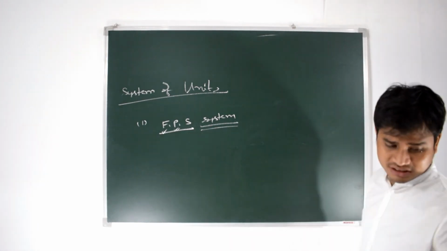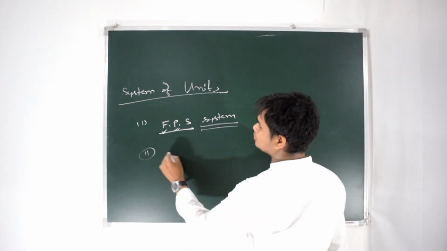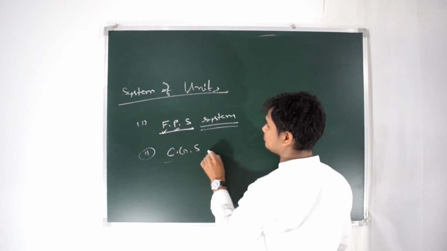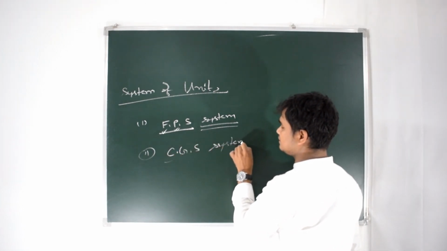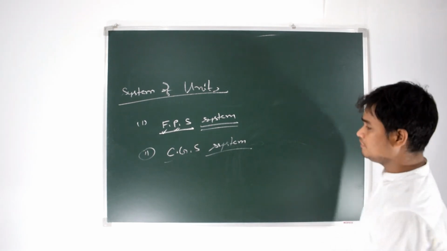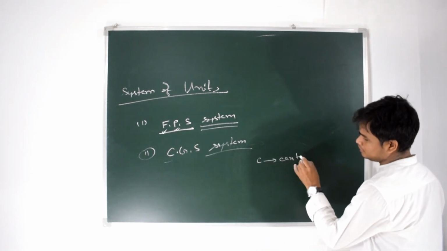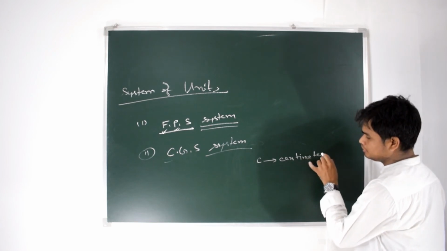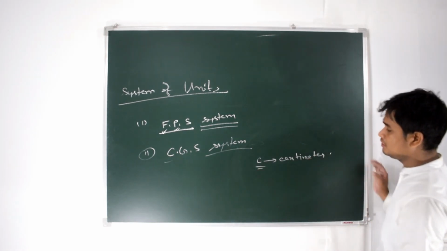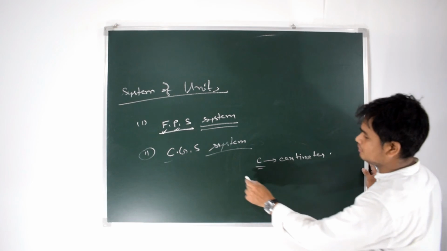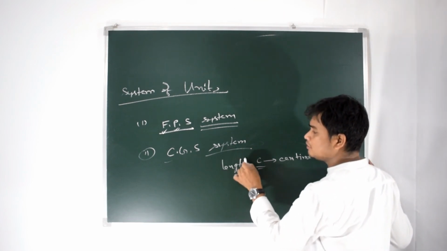Another system is the CGS system. What is the CGS system? C for centimeter. You know it, you use it on your scale. Centimeter is the unit of length.